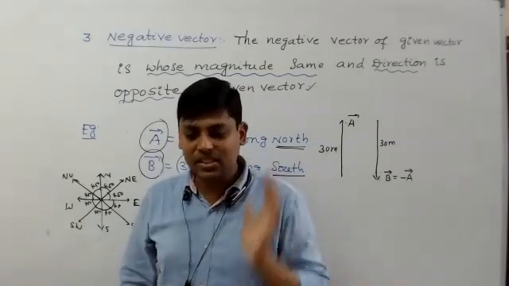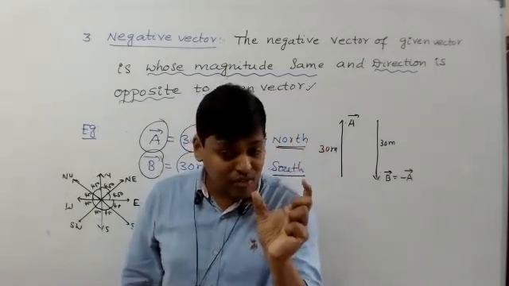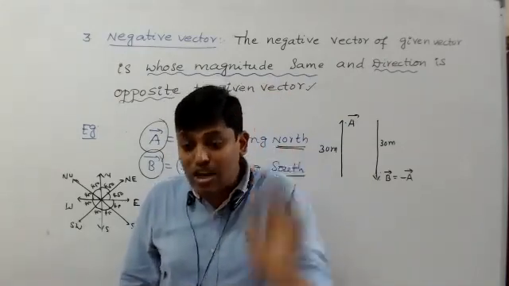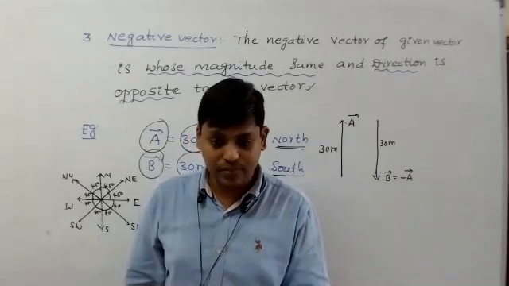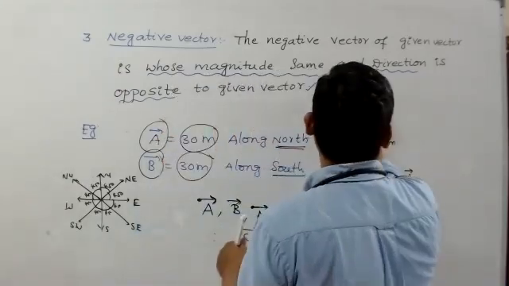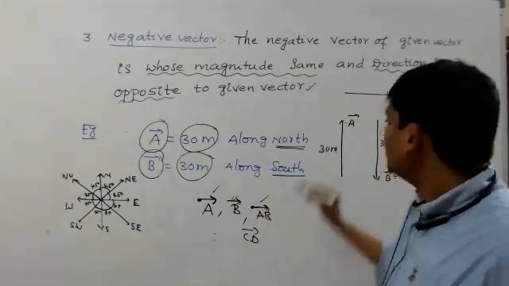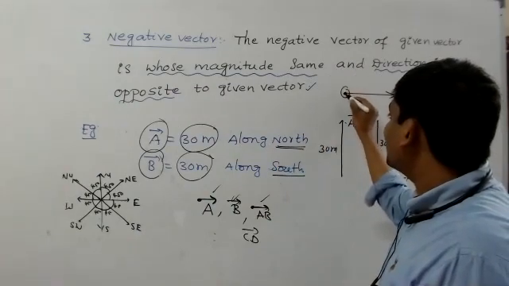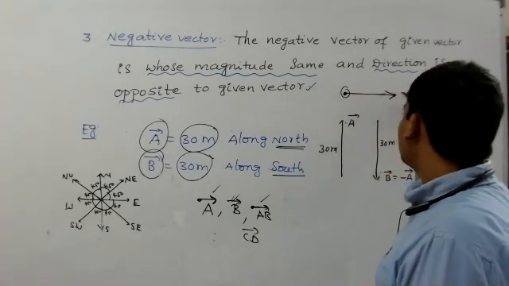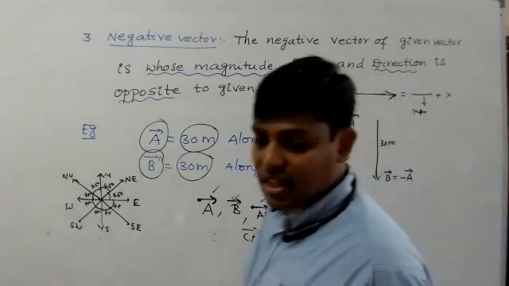So what did we discuss? A vector means a physical quantity which has both magnitude and direction. Magnitude means what in physics? Numerical value. And scalar means what? A physical quantity which has only magnitude but no specific direction. That is what we call a scalar quantity. How do we represent a vector? A vector can be represented by an arrow mark, vector A, A bar, vector B, B bar, vector AB, AB bar. In this arrow mark, this point indicates the initial point or tail, this point indicates the final point or head, the line indicates magnitude, and the arrow indicates direction only. That is the representation of a vector.